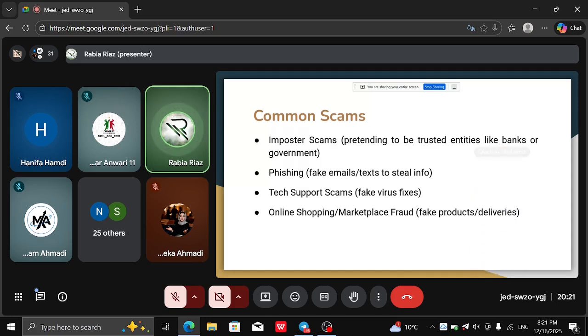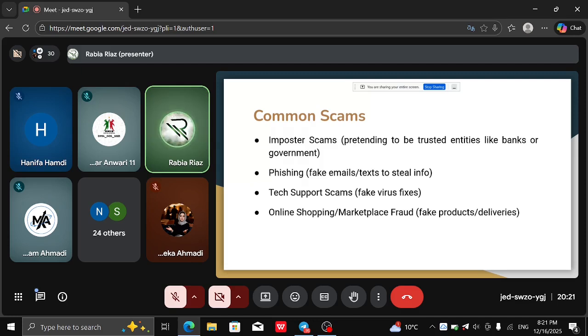And if there is a problem, do not try to resolve it using a phone call or through an online method. Go there physically and see what the problem is. Most probably there will not be a problem, right? But if there is something, you should go by yourself, check, and resolve it in person, not online.